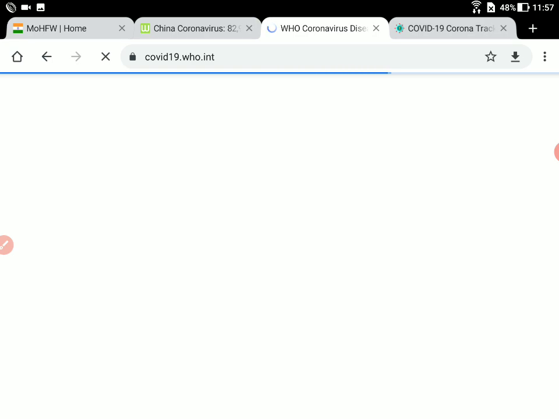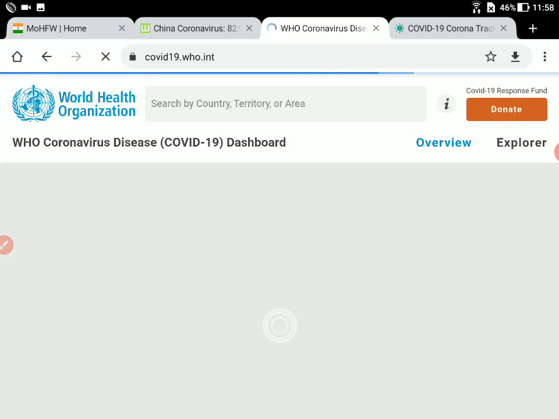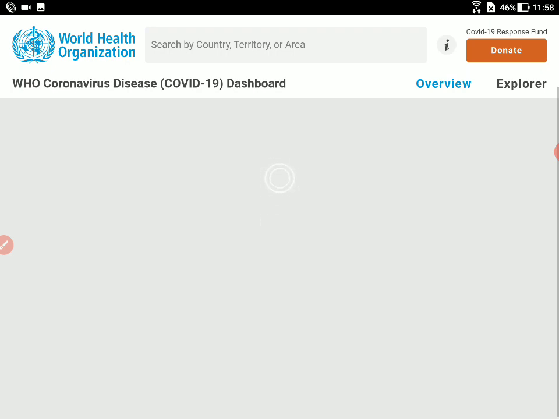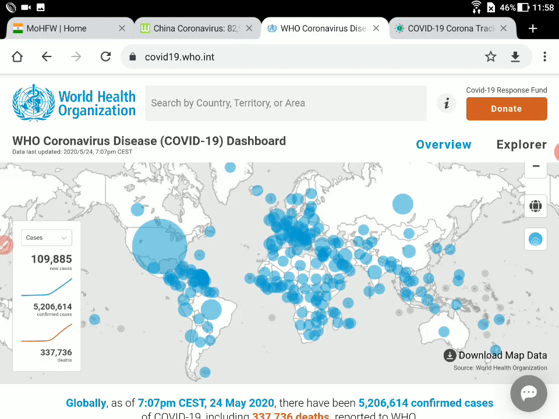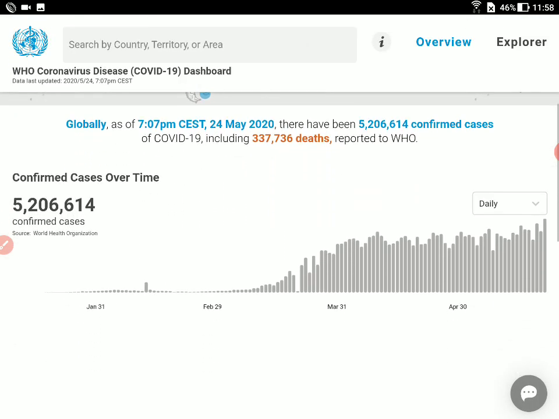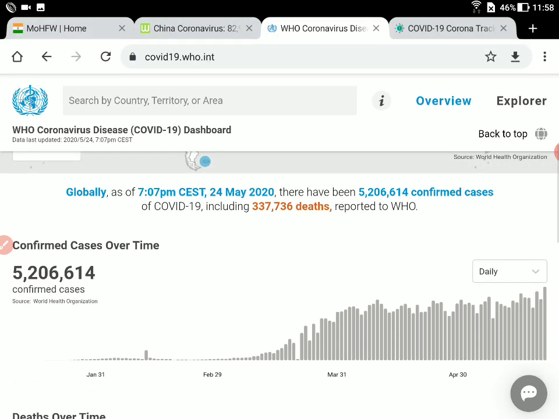So what happens is this particular website doesn't give too much graphical representation. In fact, Corona Tracker gives a lot of graphs. This is something which we are going to see. But if you go to the WHO website, you can actually find out the COVID-19 information there. And then if we just allow it to load for some time, we can definitely find it out. So this is basically the coronavirus disease dashboard of the WHO website. And then you can definitely look into this. Yes, so this is better now, this is much better. So this is updated. So this is as on May 24th.